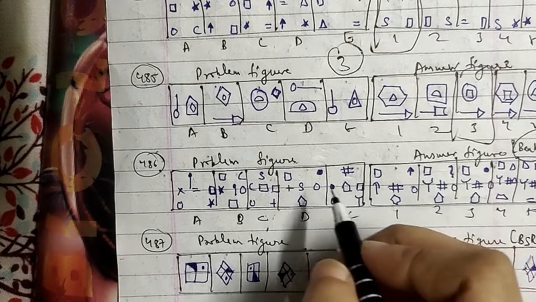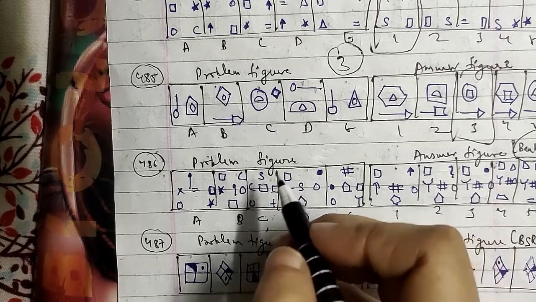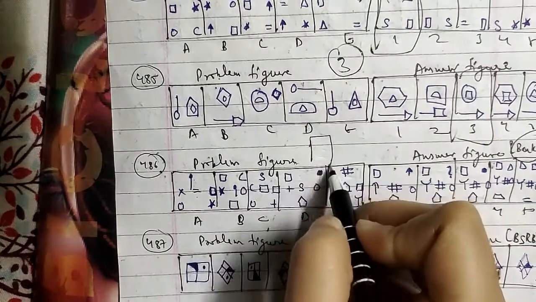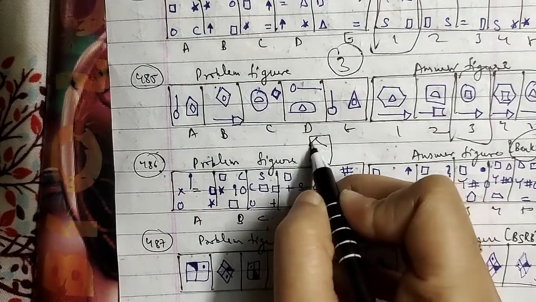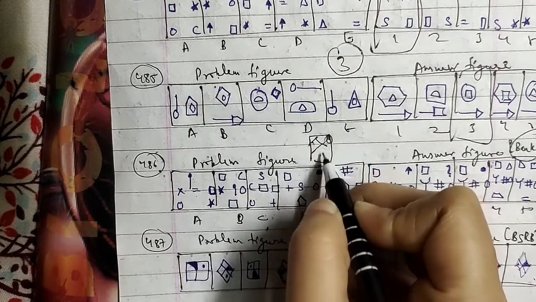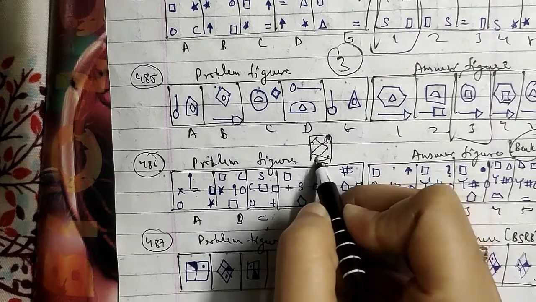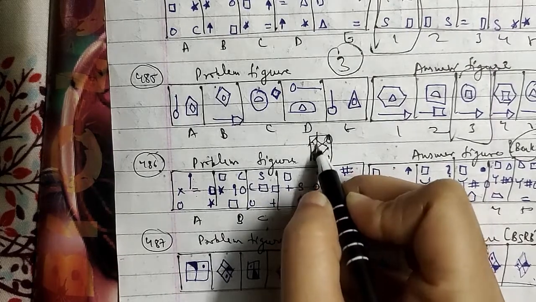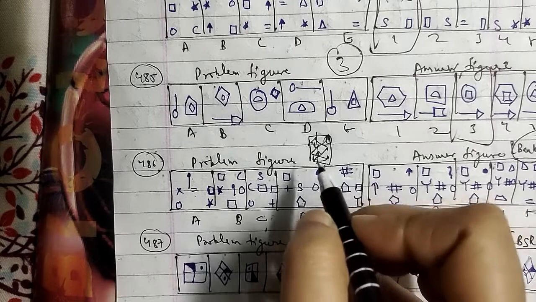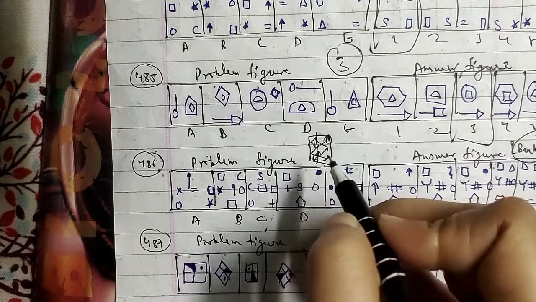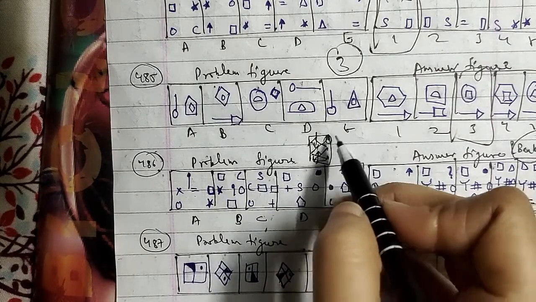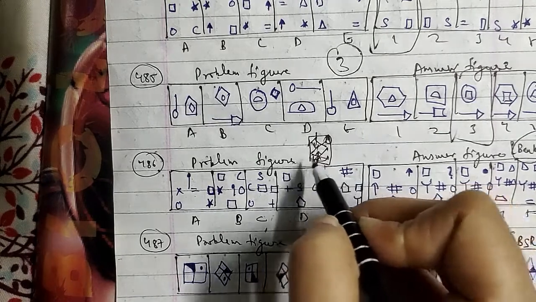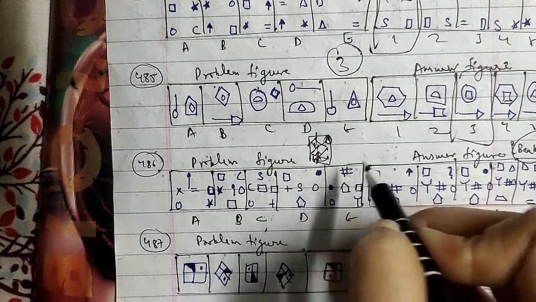In each of the questions here, the symbols move in this order: this will move to here, this will move to here, and this will move to here, and these will interchange with one another in the first step. The symbols that come to the encircled positions, here and this one, get replaced by a new one.